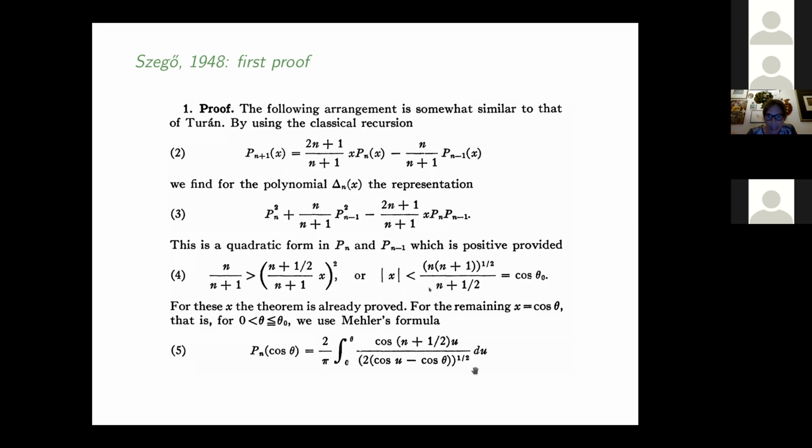And this number here, if you plug in the n for different values, is already close to 1 and tends to 1 as n goes to infinity. So this shows the inequality for most of the interval. And for the remaining part, he uses Mehler's formula, and from there it continues with some estimates. In the end, a simple argument, but it works then also to fill the gap at the side.